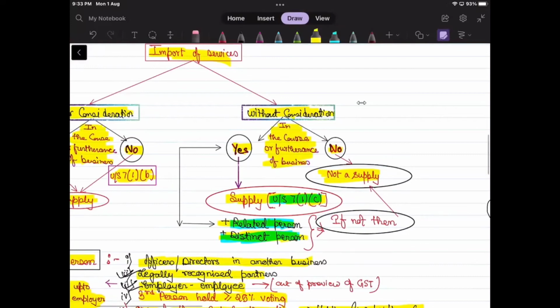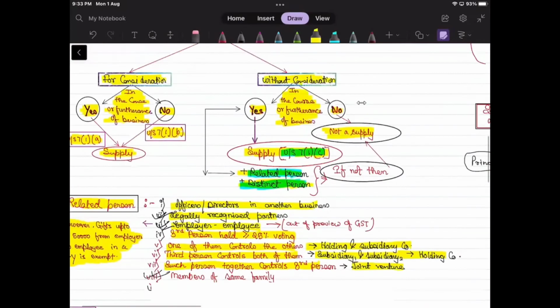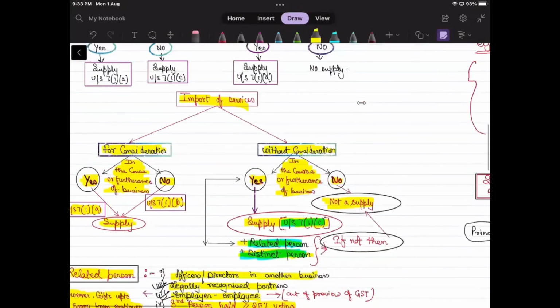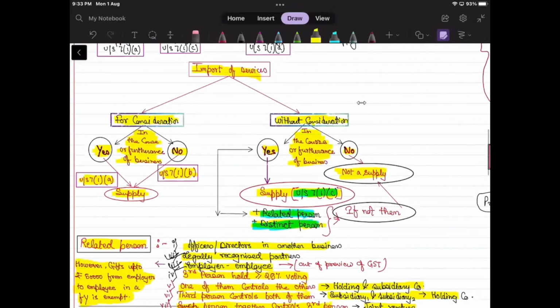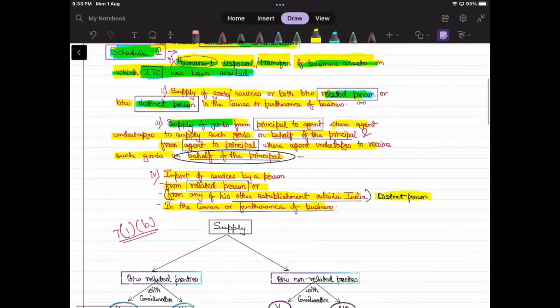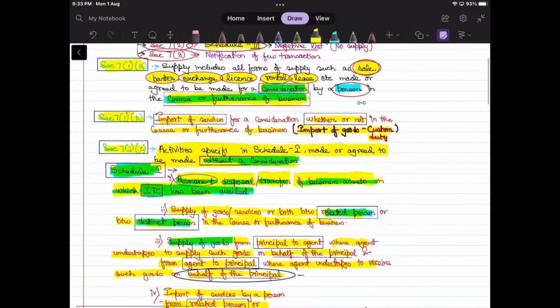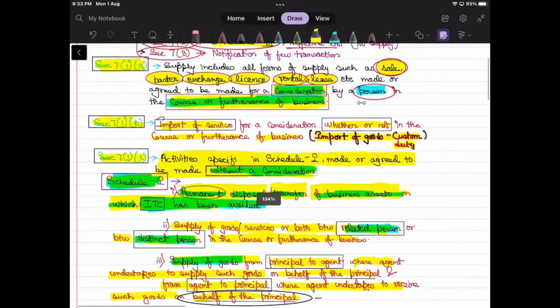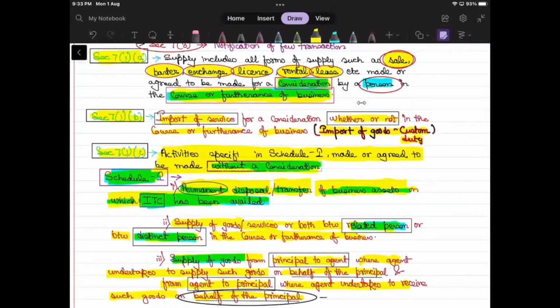Then I can. Shivam, in B point also it is written can be or cannot be for furtherance of business, right? Yep. And in C also, but the key difference is related person or distinct person. Consideration. Next, B point says import of service for consideration, whether or not in course of furtherance of business, whether or not.